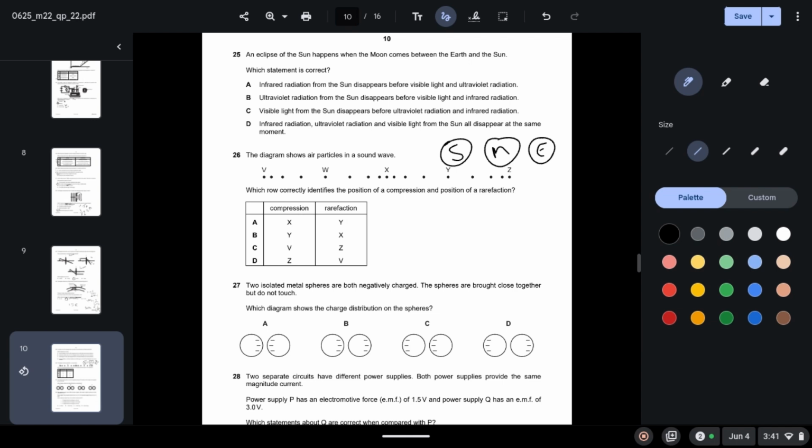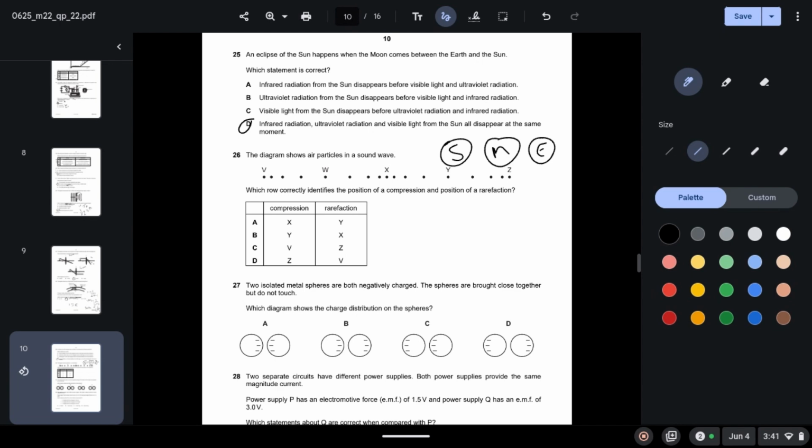Well, this is incorrect, since all of these waves come at the same time, they will disappear at the same time as well. So when you go through all those options, you can see that option D is correct, because it says that infrared radiation, ultraviolet radiation and visible light from the sun all disappear at the same moment.